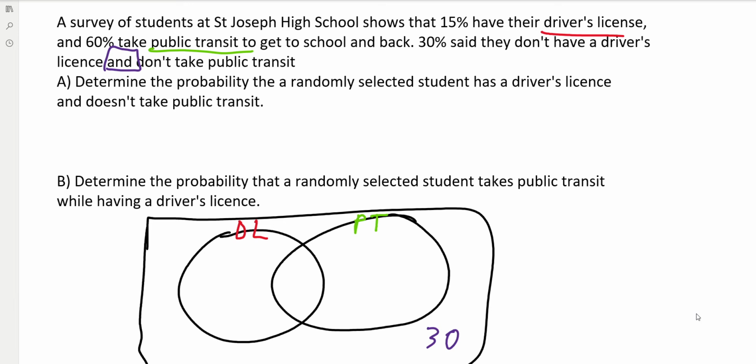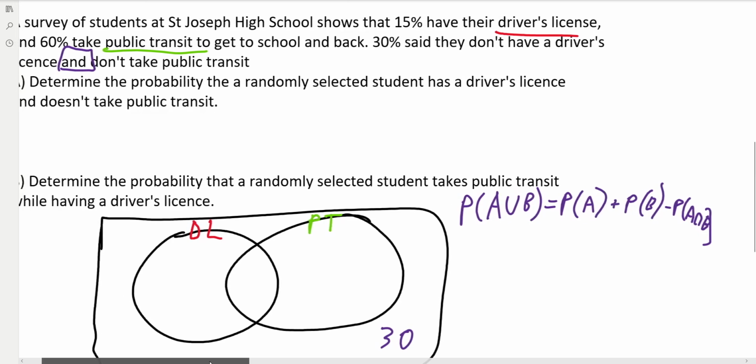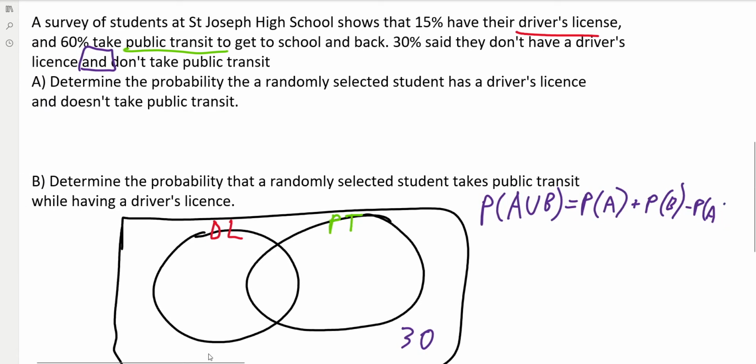Now we can kind of backfill the rest of it. If you remember our equation from probability, the union of A and B equals A plus B minus the intersection of A and B. So this is the union of A and B, everything that A and B can be together.